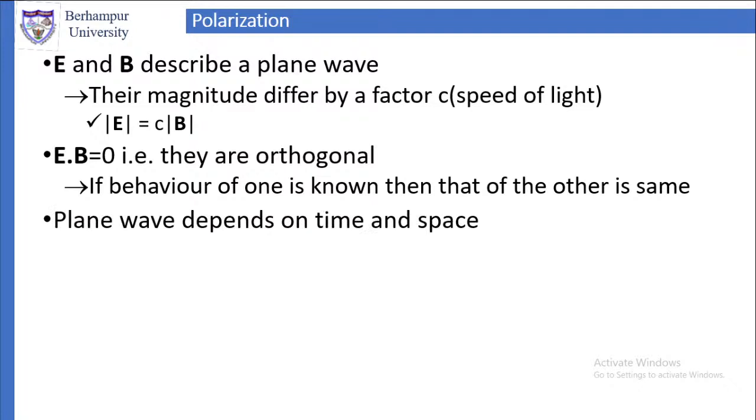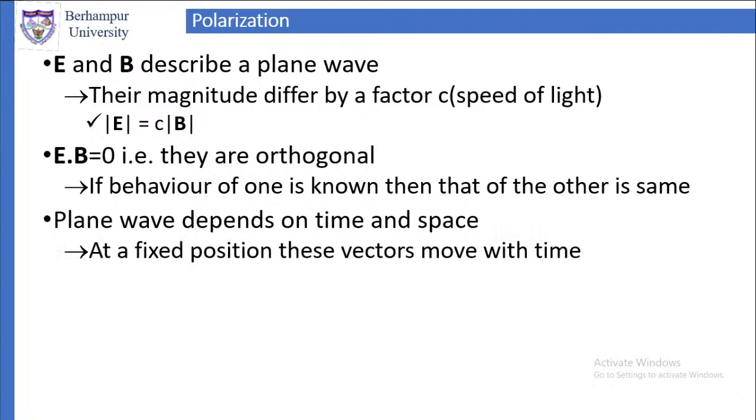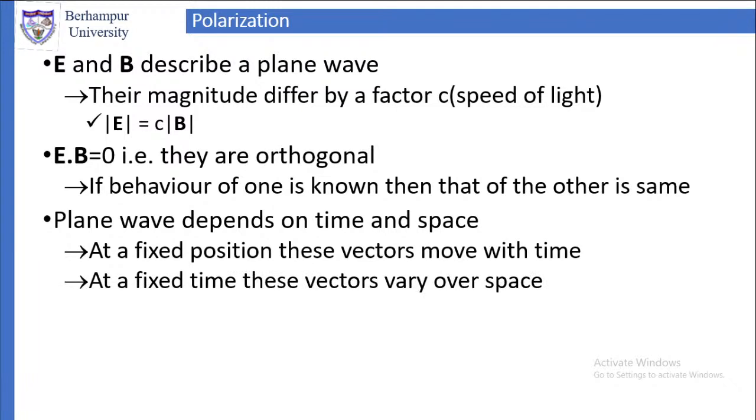Now, we also know that these plane waves are dependent on time and space. So they are spatio-temporal waves. They depend on both space and time, so let us fix the position. At a fixed position, these vectors will move with time. Similarly, at a fixed time, these vectors will vary over space. This is what is meant by saying they are dependent on time and space.